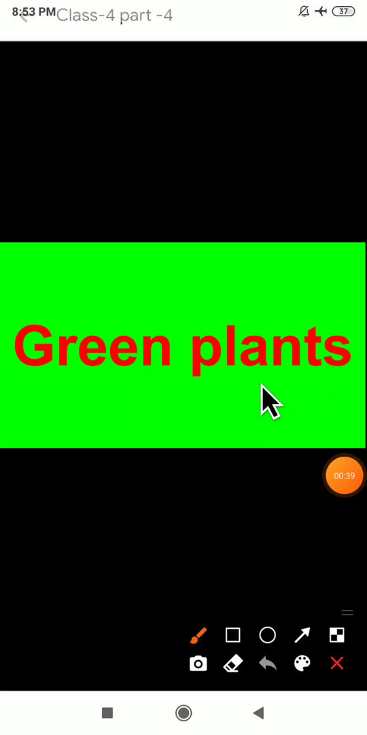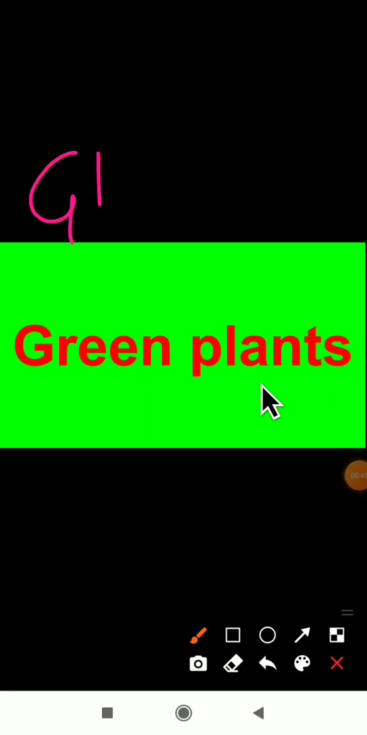What is the food prepared by the plants? The food is prepared in the form of glucose. Yes, the green plants make their own food using carbon dioxide and water in the presence of sunlight and chlorophyll. The name of that food is glucose. If there is any extra food left in the plant body, then it is stored as starch.